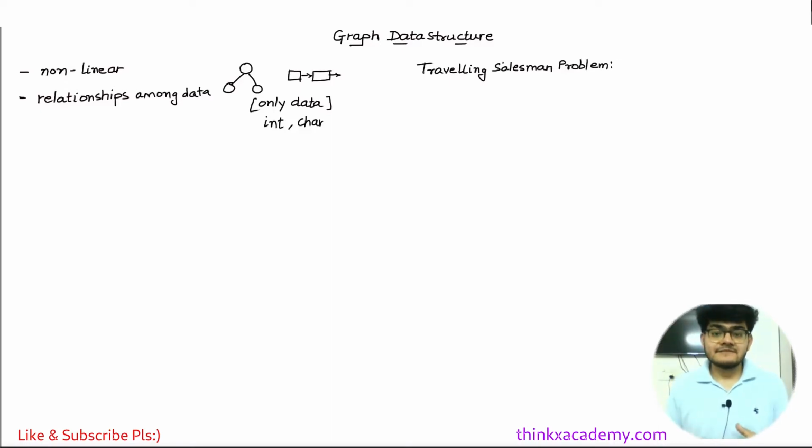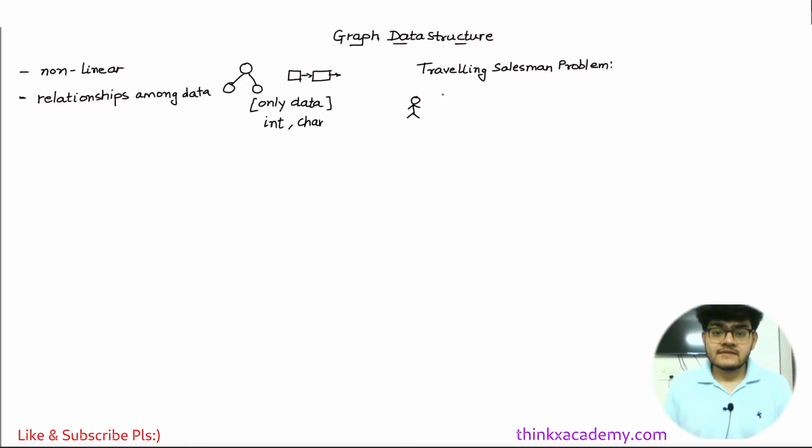The traveling salesman problem is very simple. There is a salesman, and he wants to travel from one city to another to do the sales work, which is to sell some stuff.